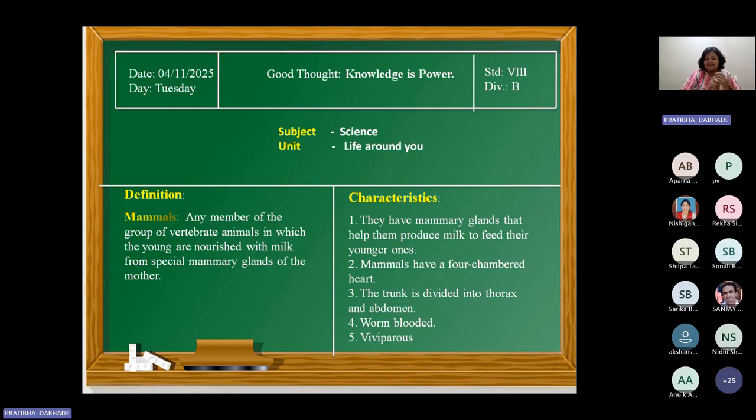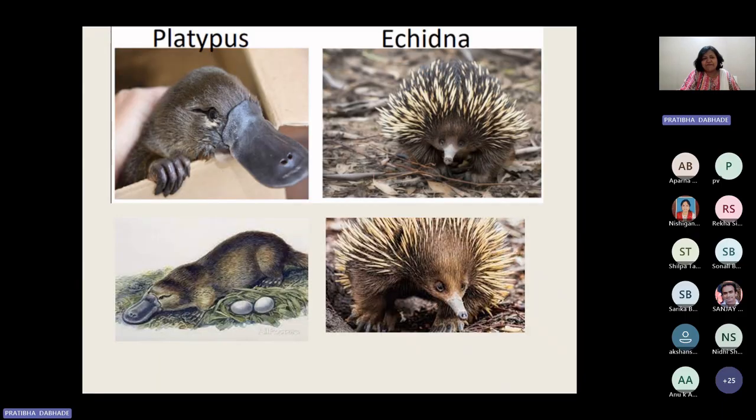But my dear friends, to become a part of that particular concept, we have to focus on the essential characteristics, the essential attributes, right? Now I'm going to tell you something about this. You can see some examples: the platypus and echidna. Oh my God, on one side we are saying that they are viviparous, right? But these are both mammals.